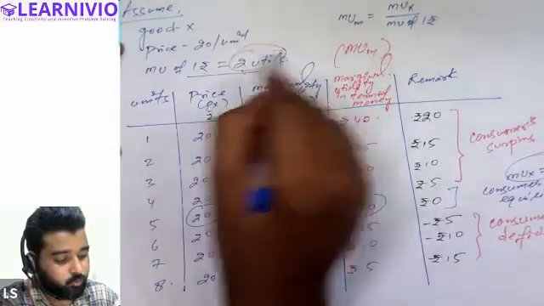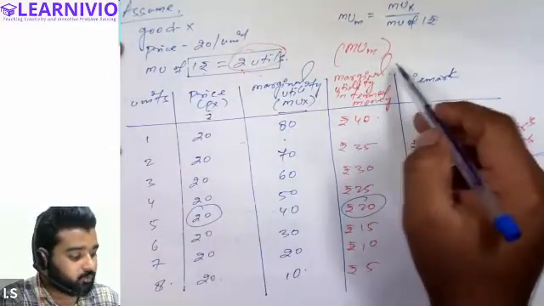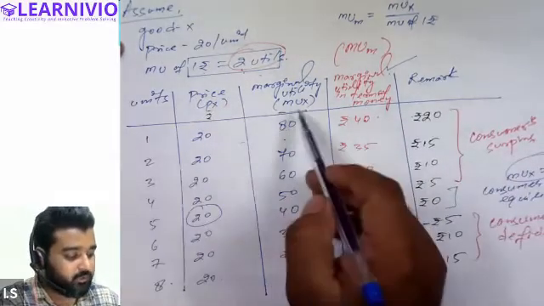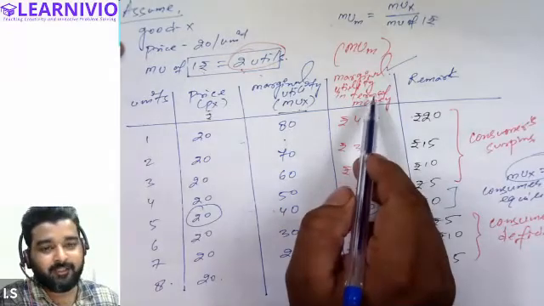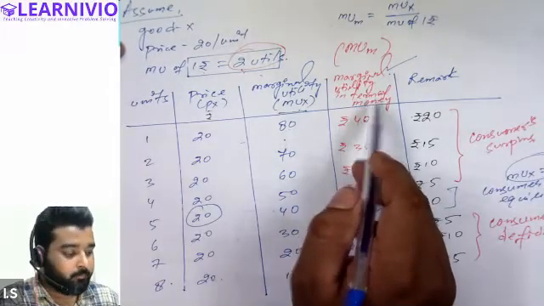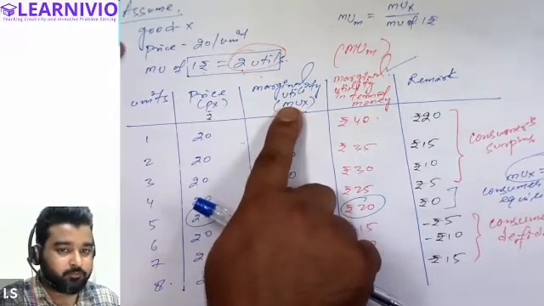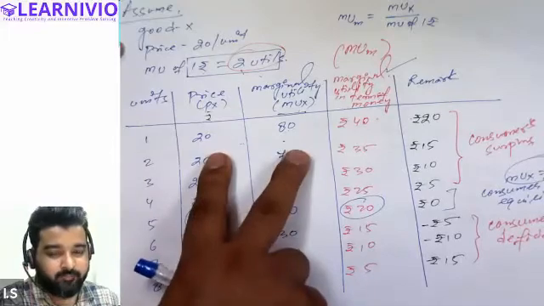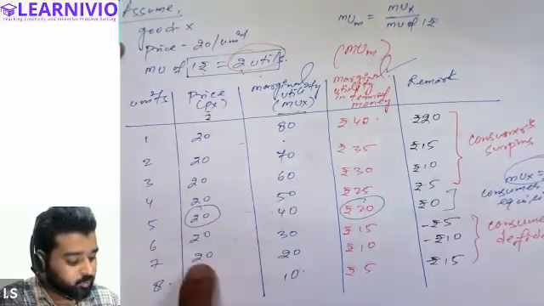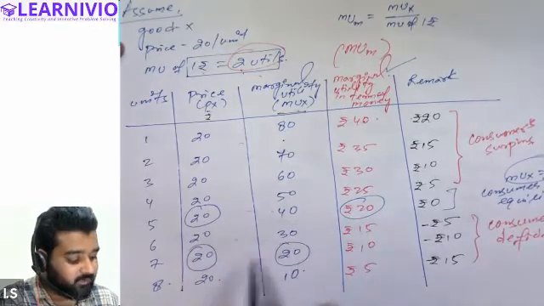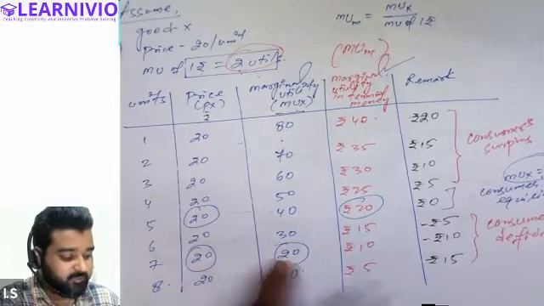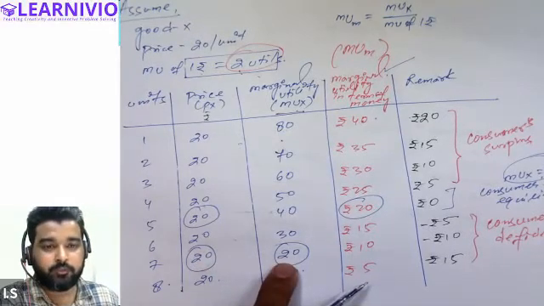But in this case, because the marginal utility of 1 rupee is equal to 2 utils, we will have to draw one more column in order to convert the marginal utility in terms of money. Why is there a need to convert the utility in terms of money? Because utility is measured in utils and prices in rupees. We cannot compare both these values. Because value wise both are equal, it does not prove that both marginal utility and prices are actually equal.